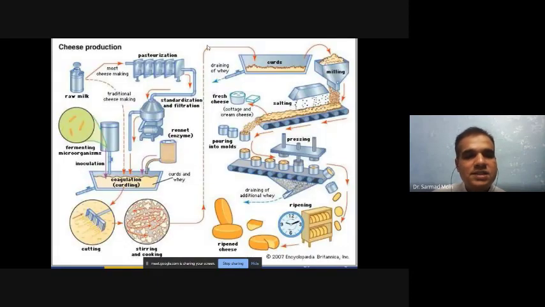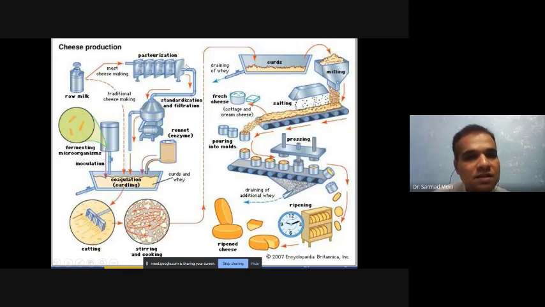Now here is cheese production, how they are doing it inside the industry. First they have to bring pasteurized milk, or they can directly purchase the milk and do the pasteurization. In many countries, traditional cheese is produced without pasteurization. So we can utilize pasteurized or non-pasteurized milk, and they give different flavors.